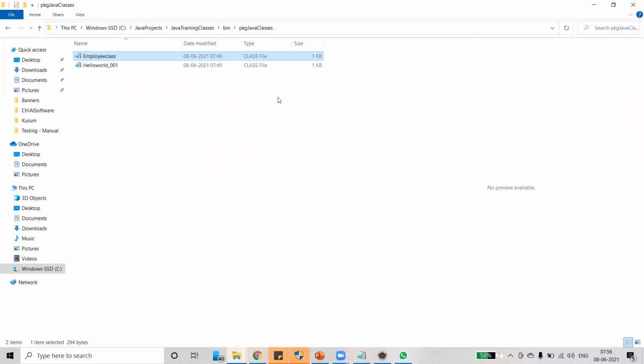What is this class file? These class files are enough to run the same program on another platform like Linux or Unix or a Mac machine. That is nothing but architecture neutral. The Java compiler generates a class file in an architecture neutral file format, which makes the compiled code executable on many processors with the presence of the Java runtime environment. The same class file can be used across multiple platforms. That is nothing but architecture neutral.